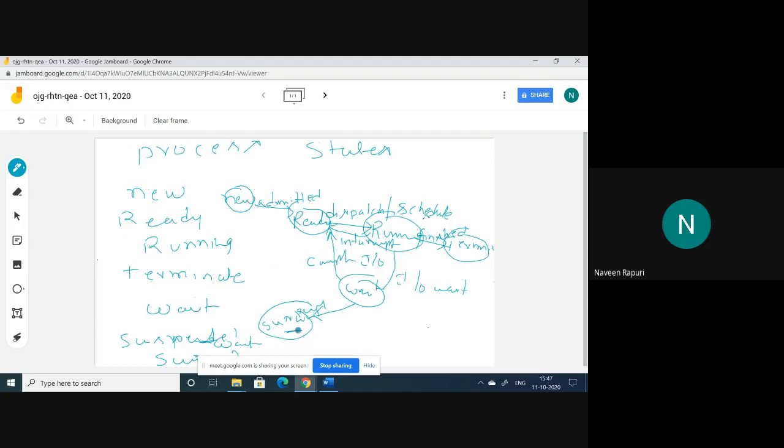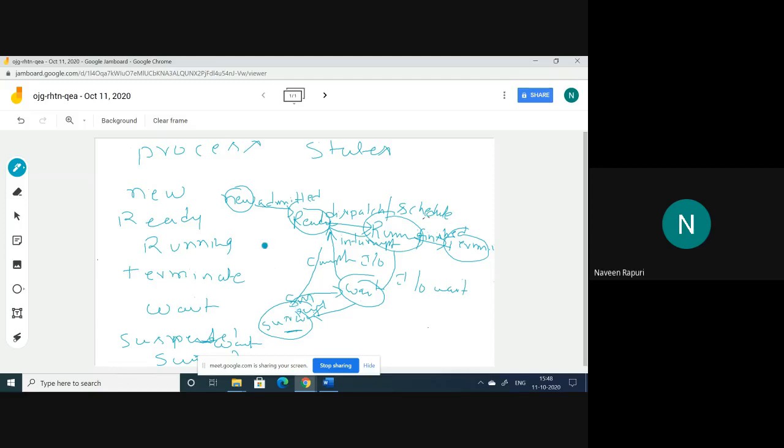So the suspended wait state means it is in the secondary memory. By doing this, we are freeing the primary or main memory, so we can execute the high prioritized process. After completion of this IO, it moves to the waiting state. Again, it moves to the waiting state.